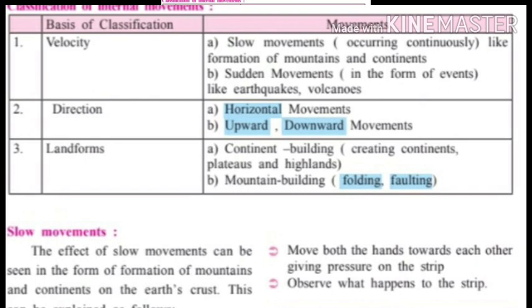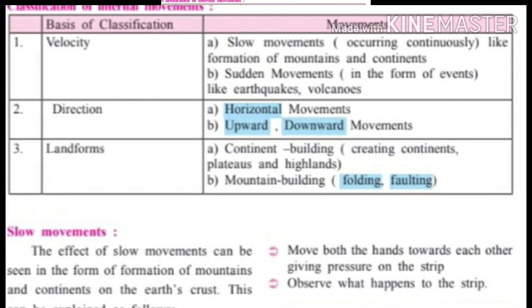The movements are classified on the basis of their velocity, meaning speed, direction, and the landforms they produce. Let's see, students, here is given a table, classification of internal movements. First is the basis of classification and second is the movements. As we have seen, movements are classified on the basis of their velocity, their direction and their landforms.